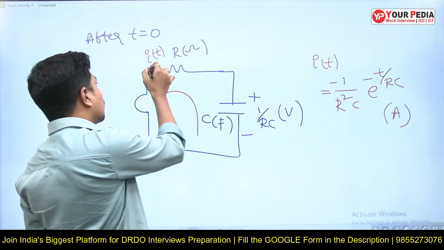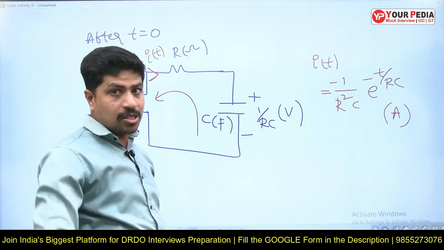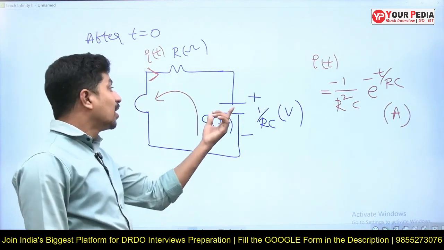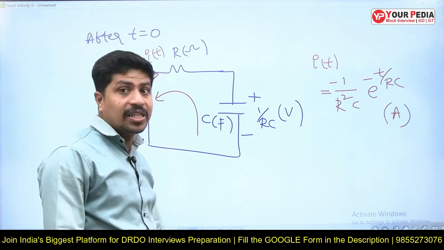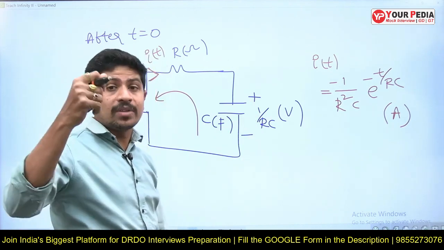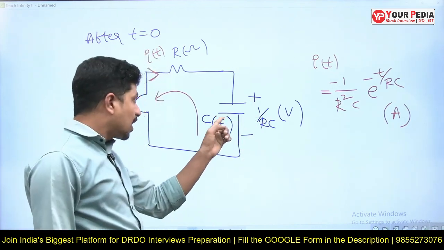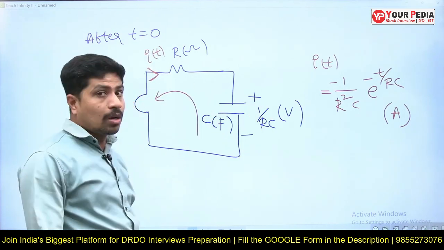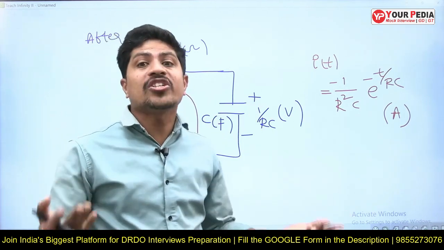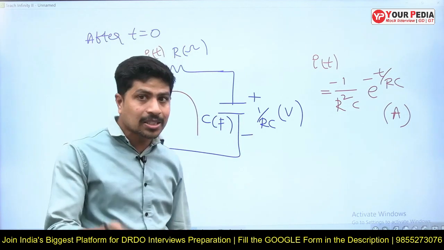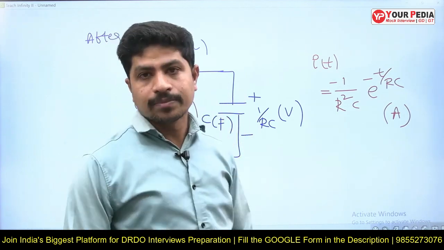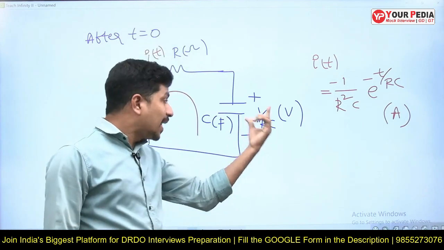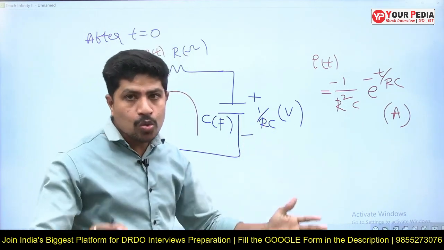They will ask you why this current is negative. We assumed the current direction to be this one, but after t is equal to 0, as this source is absent, this capacitor is already charged to a voltage of 1 by RC. Suddenly at t is equal to 0, because of that impulse voltage source, it provides current in the circuit. Now they will ask you, for how much time will this capacitor supply current? Up to 5 time constants approximately, or till its total energy becomes 0.